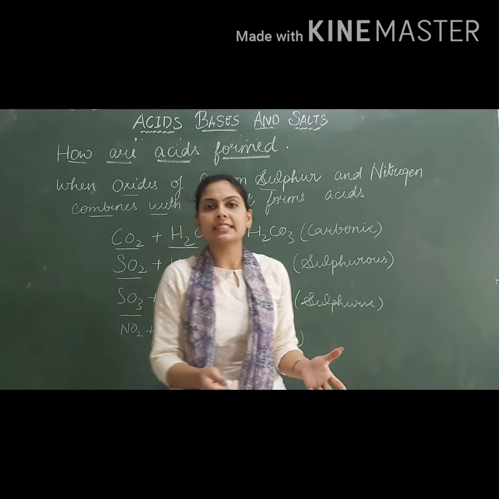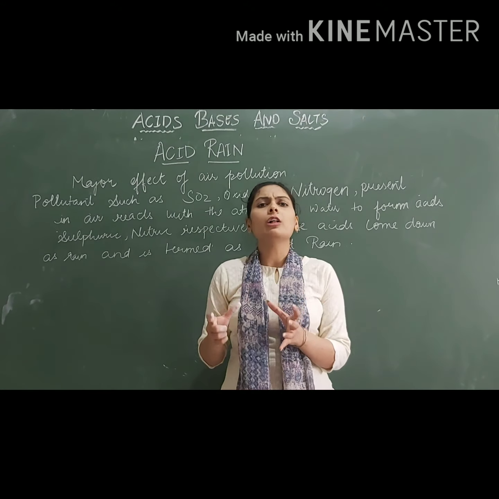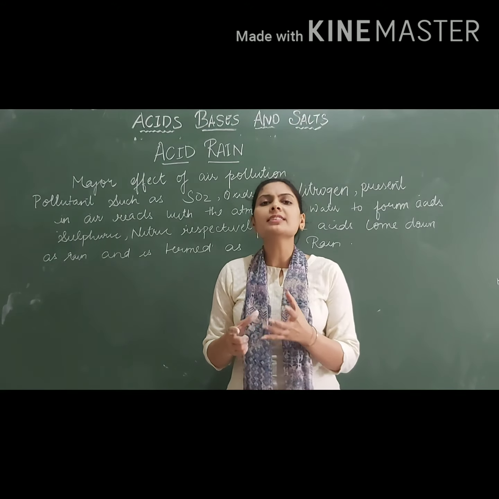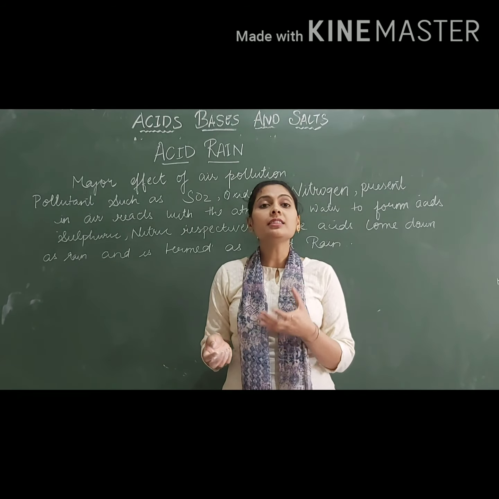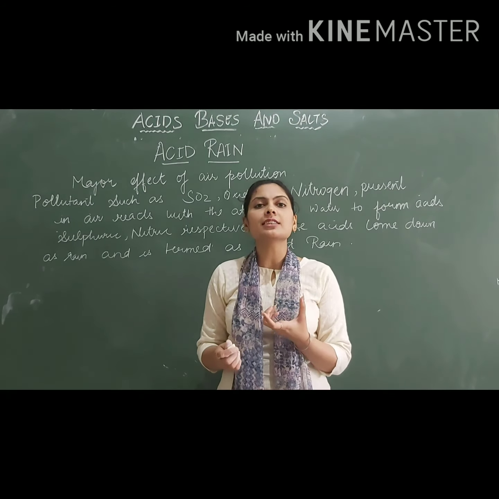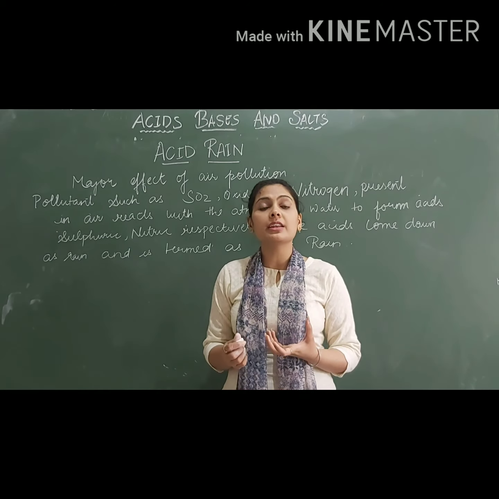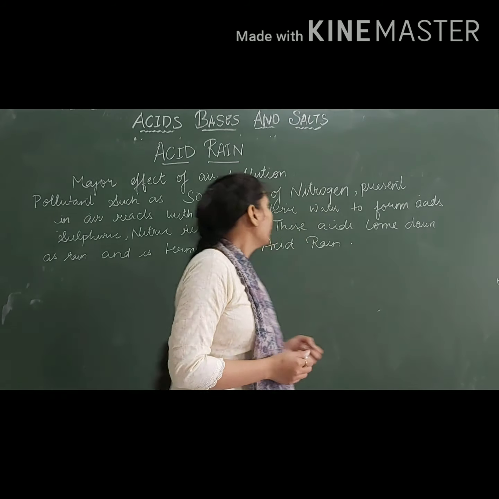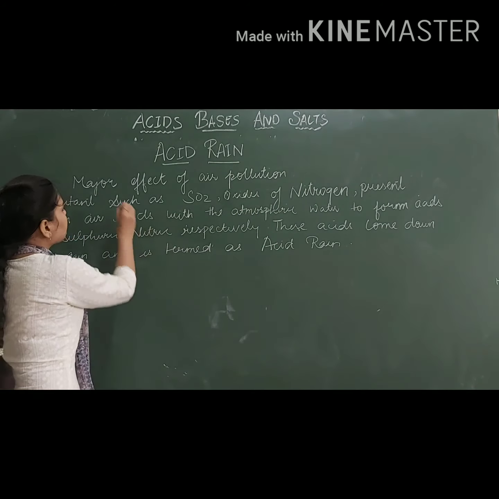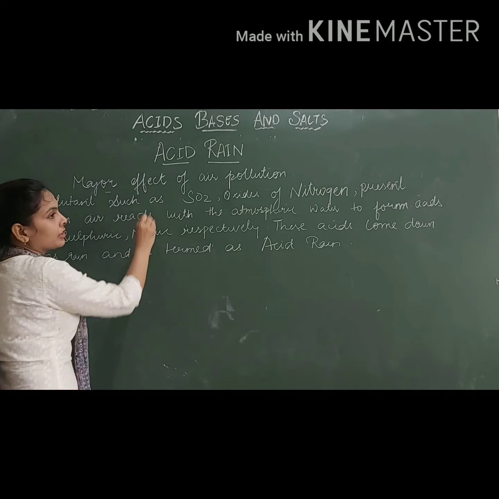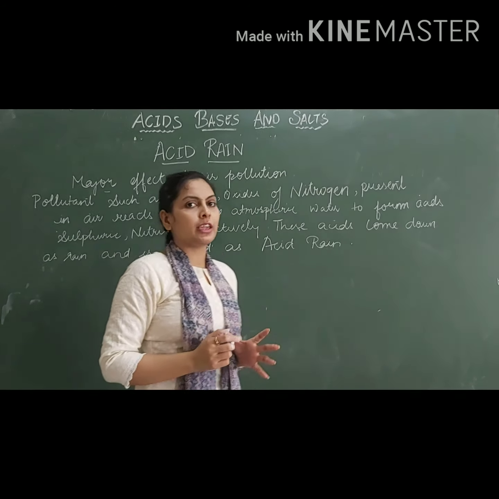they form acids. Do you recall the term acid rain? What is acid rain? When the rain carries the acids along with it, then that kind of rain is termed as acid rain. What happens in an acid rain? Major effect of air pollution. Acid rain is a major effect of air pollution.